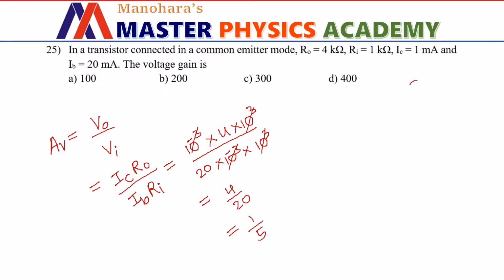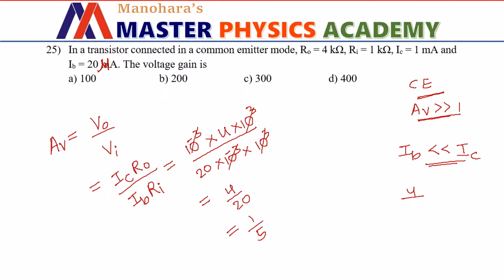In CE mode, what we know is the voltage gain should be very much greater than 1. And in CE mode, the input current IB should be very small compared to IC. So these two things which we know as fact are violated here. Maybe the probable mistake they have made is that they typed milliampere instead of microampere. That is the probable mistake I can consider here. So let us think that it is microampere, so 4 divided by 20.